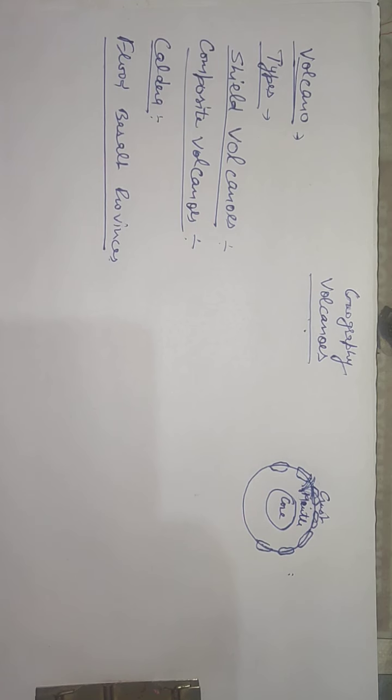They can be a series of flows, with some flows attaining thickness of more than 50 meters.